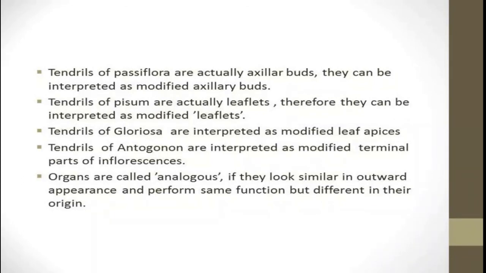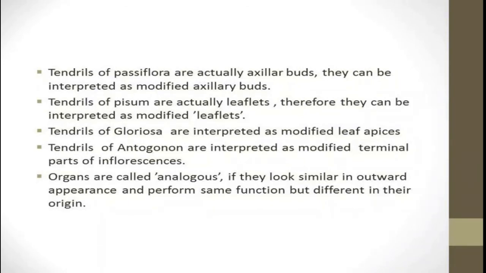Thorns of Carissa and Bougainvillea are actually axillary buds or stems. These are interpreted as modified axillary buds or stems.